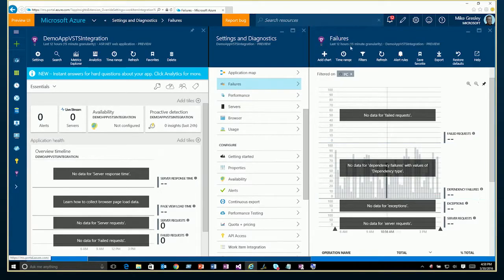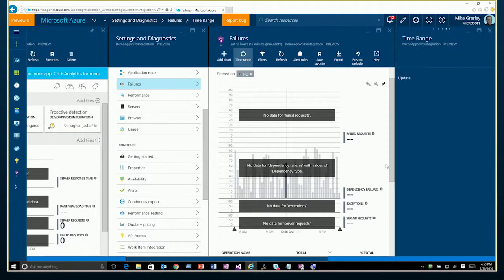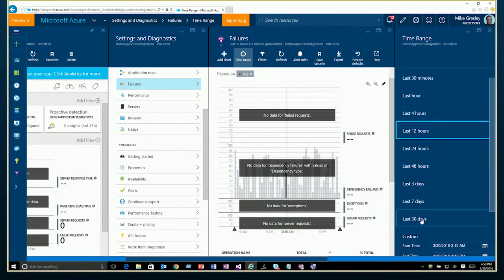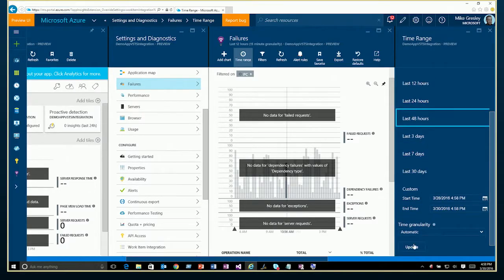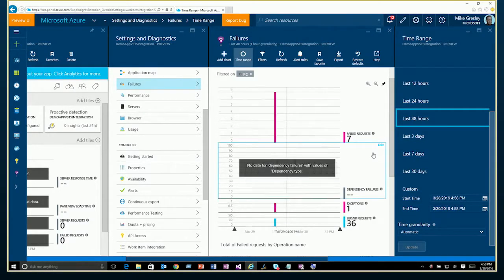If I look at all these particular failures, I know there are some a little further back, so I'm going to do this kind of thing. I'll do the last 24, let's do the last 48 hours. And I'll update my time range here. And then we can see we had a big spike of failures back there, right?